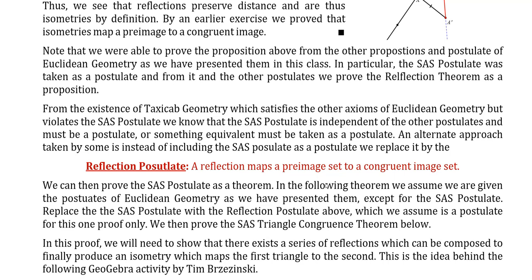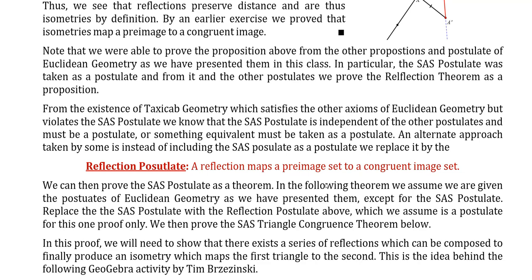So then with that as a given, we can prove the SAS postulate, not as a postulate now, but as a theorem. For this one time only, we're going to assume that the reflection statement is actually a postulate, and then prove that what would normally be the SAS postulate is now the SAS congruence theorem. We need to show there exists a series of reflections that can be composed to produce an isometry which maps the first triangle to the second, if we're given the hypothesis of the SAS postulate.